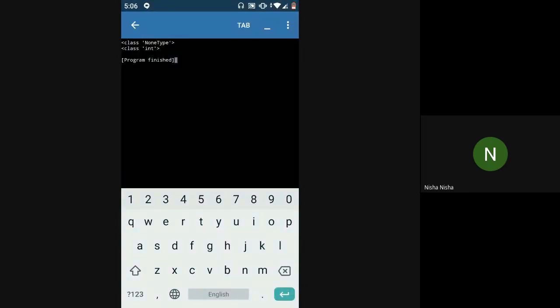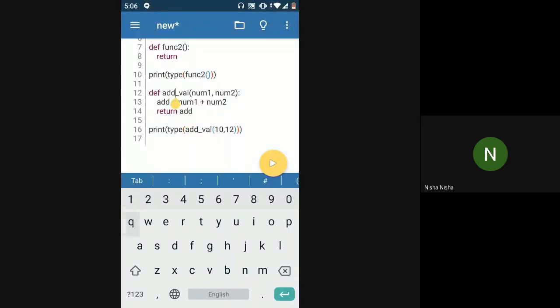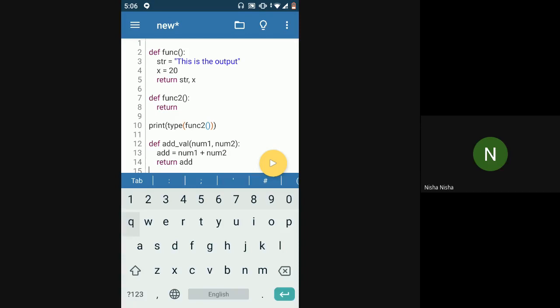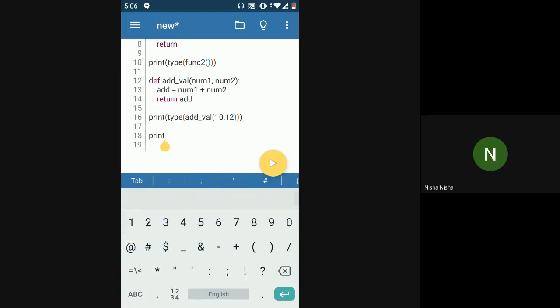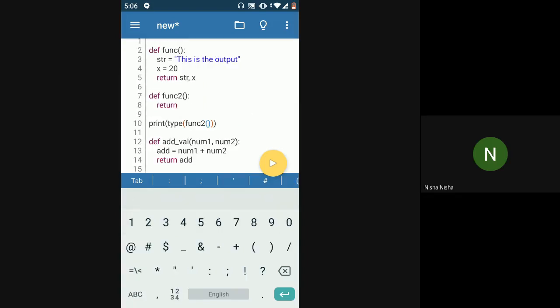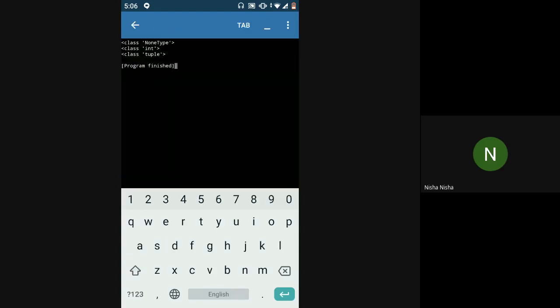So in this case, when I just returned one value from my function, which was adding two integers, the type of the value that is being returned is int. Similarly, if I return two different values from a function and try to check the type of the return output, it says tuple.